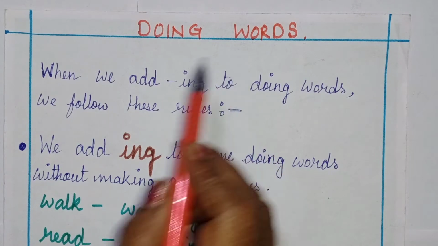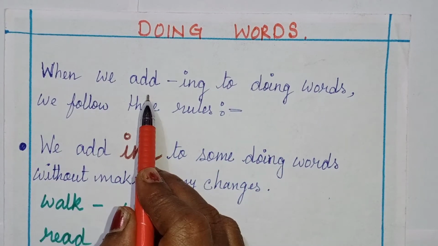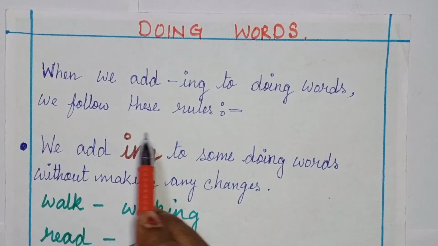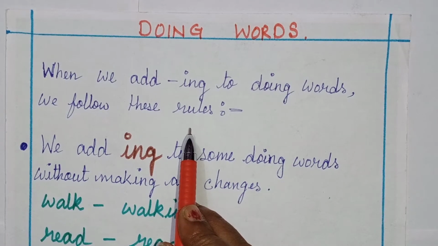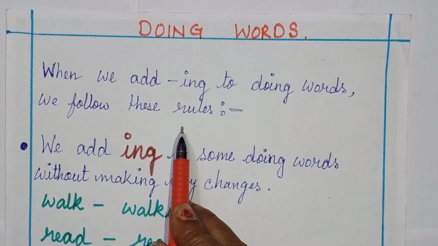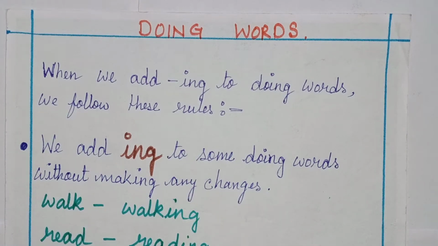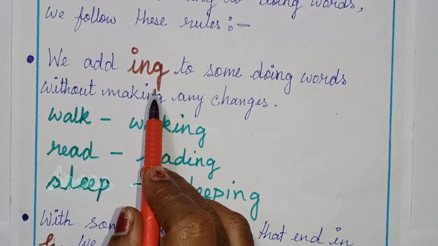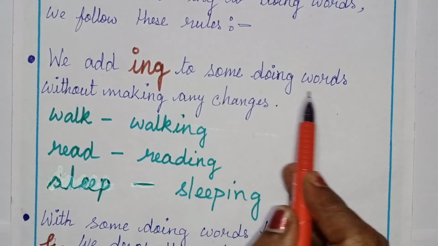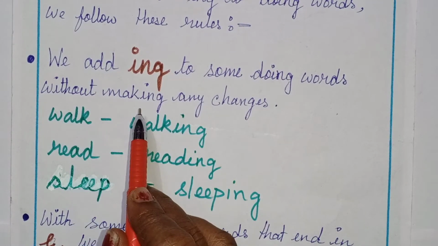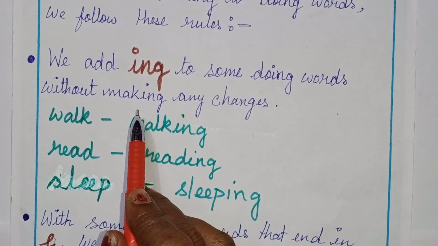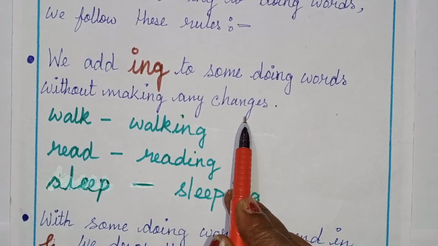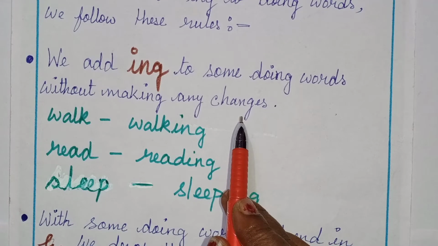Doing words. When we add ing to doing words, we follow these rules. Some rules are there to follow. Okay? What are they? Let us see. We add ing to some doing words without making any changes. Just you see children what it is written. So there is no need to do any change.